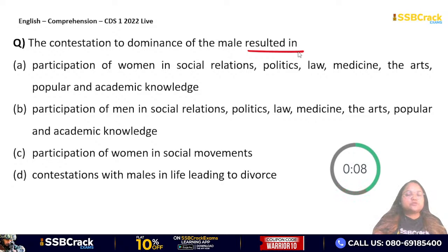Participation of women in social relations, politics, law, medicine, arts, popular and academic knowledge. Participation of men in social relations, politics, law, medicine, arts, popular and academic knowledge. Participation of women in social movements, contestations with males in life leading to divorce.